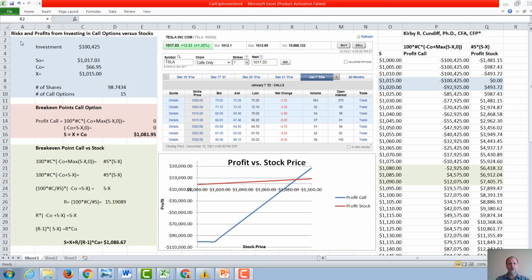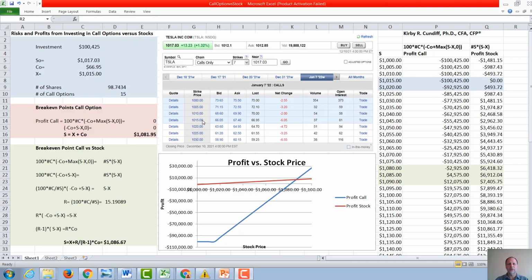In this video, we're going to examine the relative risks and profits from investing in call options on a stock versus the stock itself. As our example, we're going to look at Tesla Corporation, which was trading at the point of this ticker quote at $1,017. Here is a list of call options on Tesla with strike prices ranging from $1,000 to $1,030.